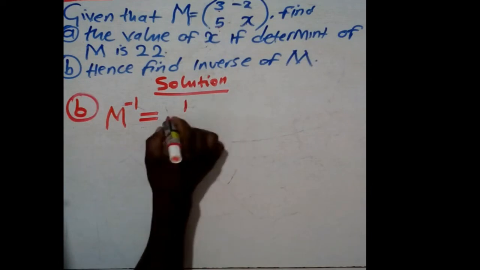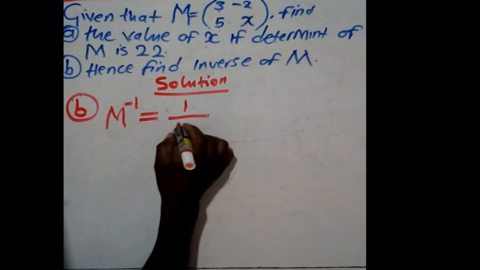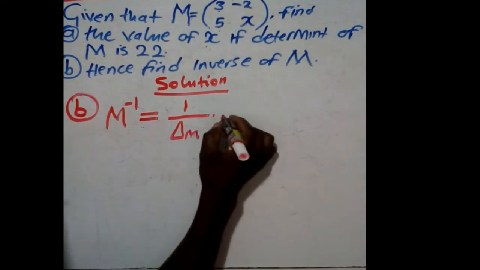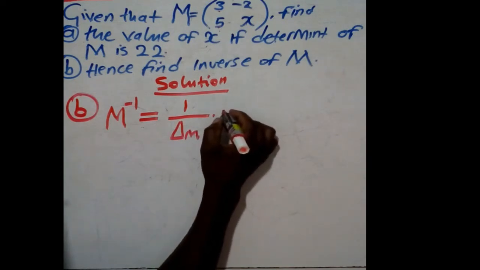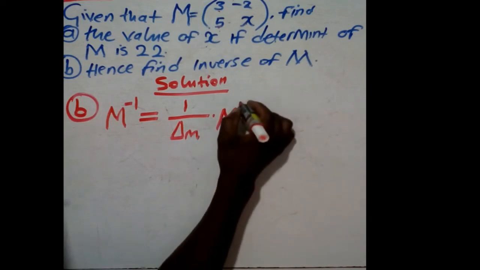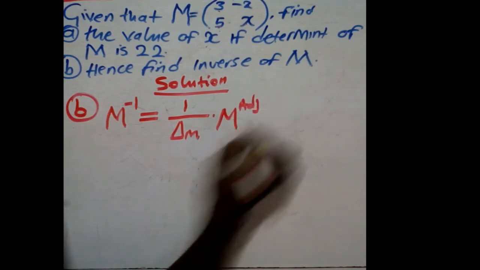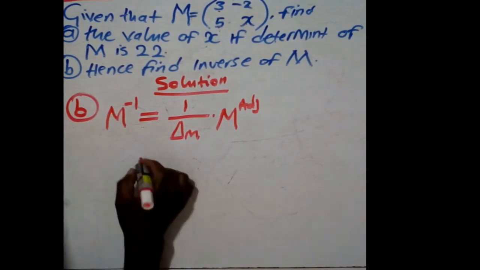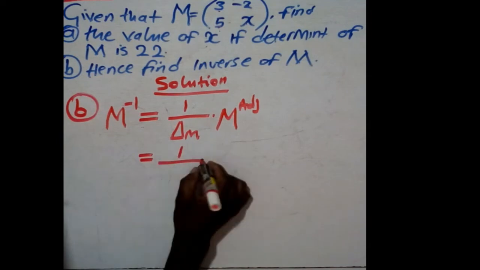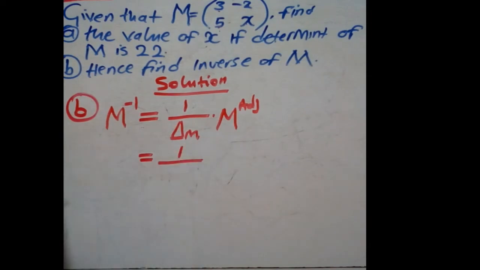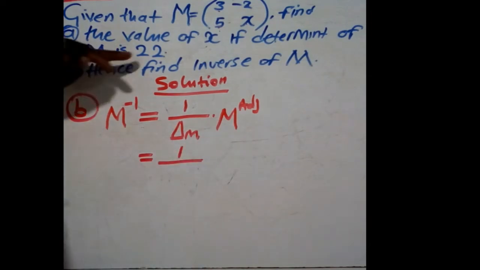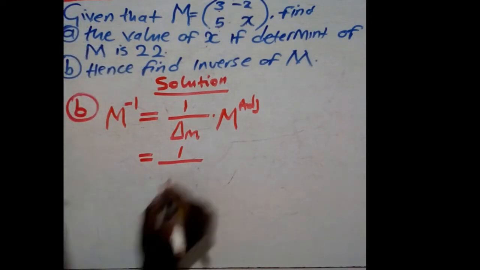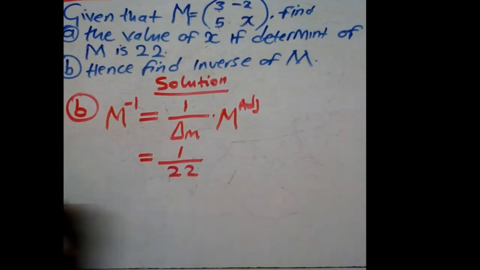It's 1 over the determinant of M times the adjoint of matrix M, which will be denoted by M, A, D, J. Then from there, this is going to be equal to 1 over the determinant of M. We already have the determinant of M. It's actually this 22. So then it will be over 22.